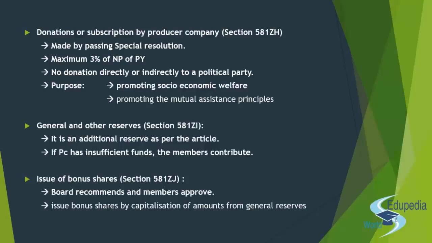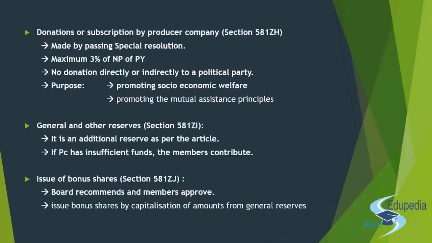And always remember, when we have these benefits or these liabilities coming up, everything will depend upon your patronage percentage. It doesn't mean that, okay, 5 members, 10 lakh is needed, 2 lakh each, and then we see that the patronage percentage of one member is just 5% and another is 90% and the others share the rest. That is injustice. The person who is holding 90% patronage in the company will also give 2 lakhs, and the person who is holding just 5% of the patronage also gives 2 lakhs. He has only 5% share. Makes no sense. So even the contribution to the general reserve, in those cases where the company does not have sufficient funds, will be made in the percentage of the patronage.